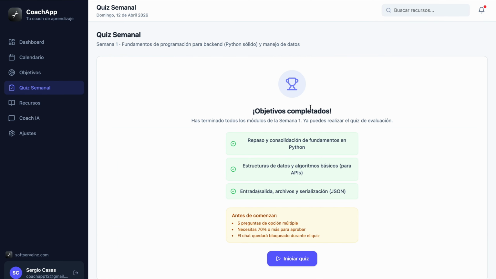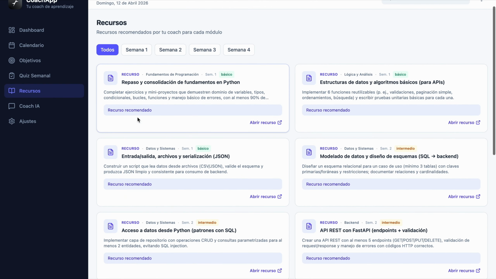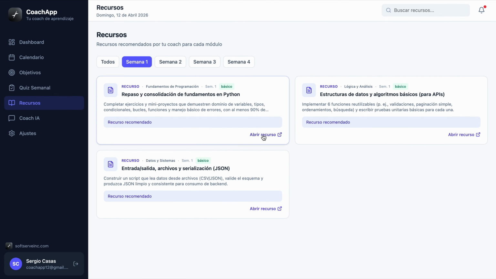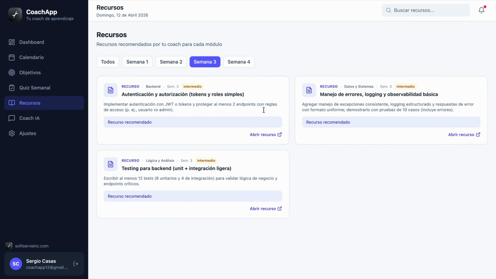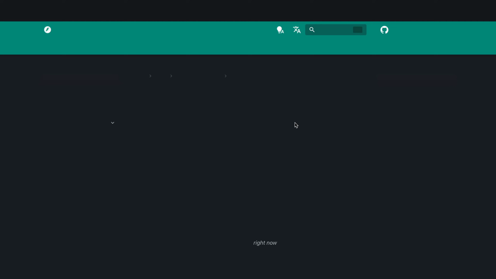On this page, we can see all the resources available to the student. We can open every resource and it redirects to the page.